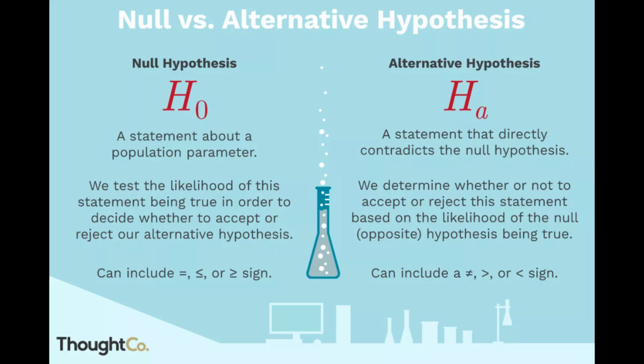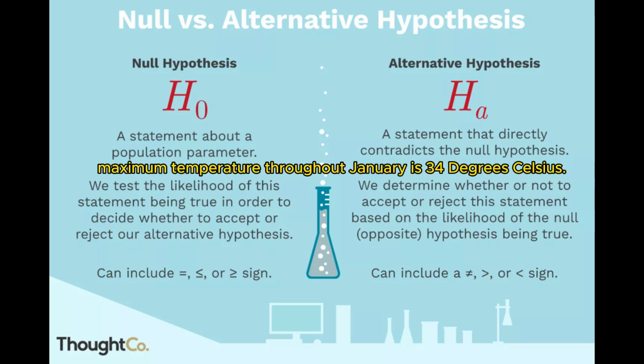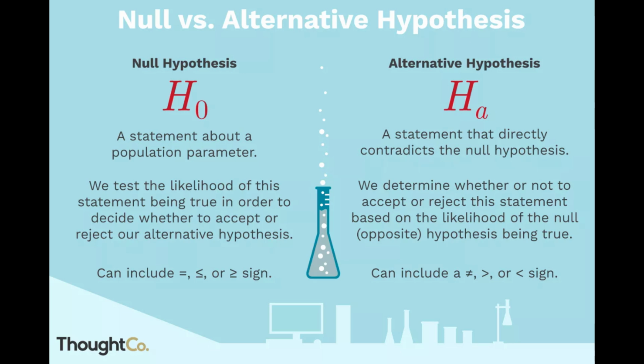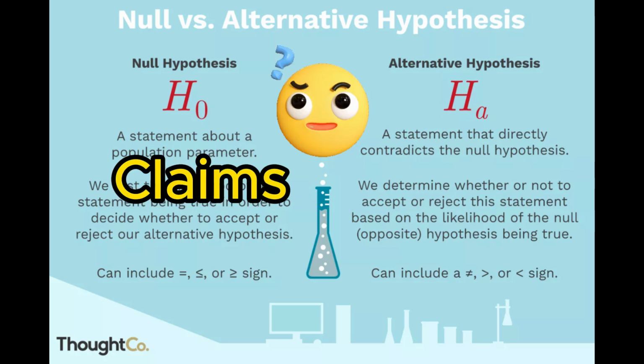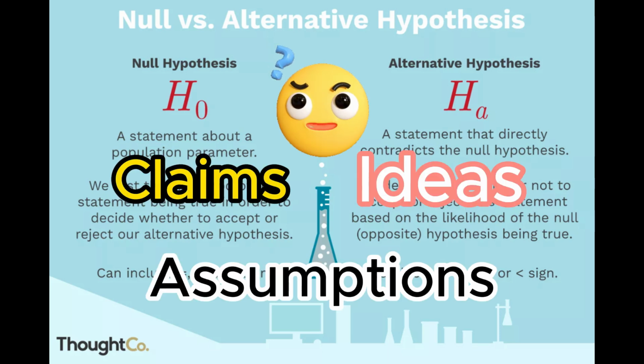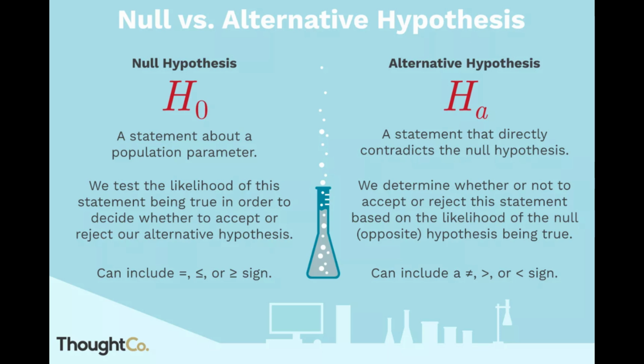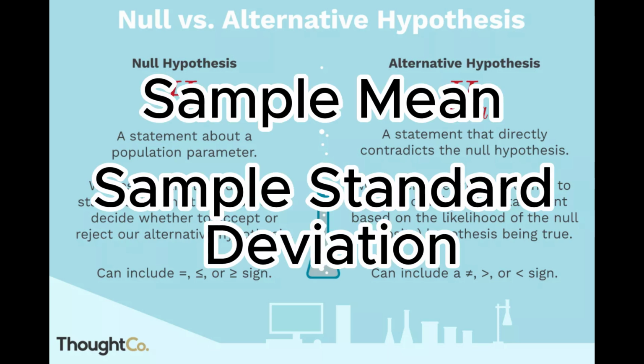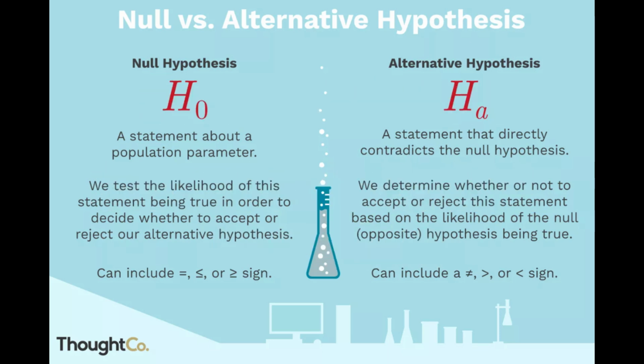With that said, I can conclude that the article has made a claim that the maximum temperature throughout January is 34 degrees Celsius. This can serve as a good framework for me to conduct a hypothesis test, which is often used in statistics for testing claims, ideas, or assumptions about a population by using sample mean and standard deviation to arrive at a conclusion.